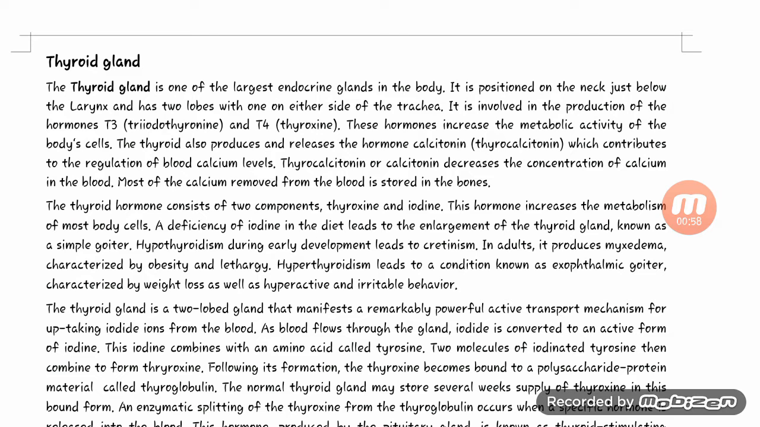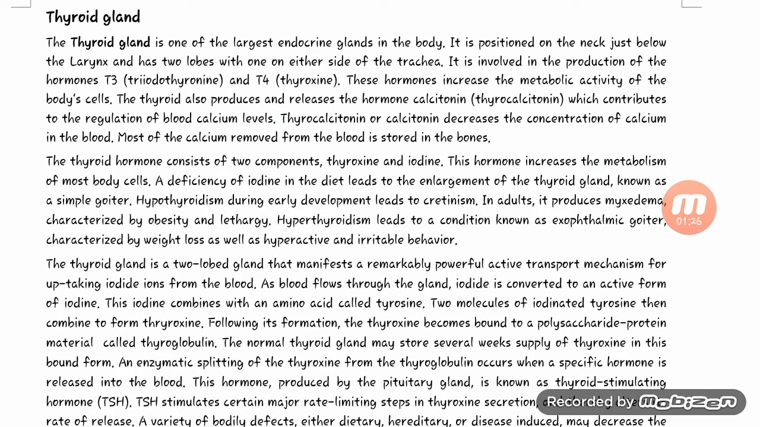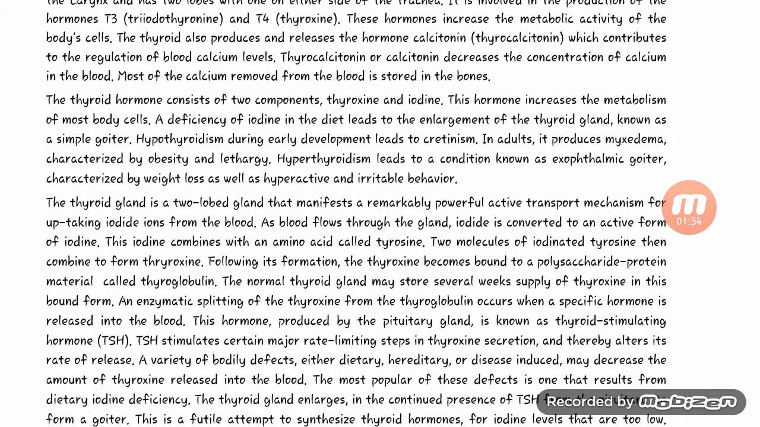A deficiency of iodine in the diet leads to the enlargement of the thyroid gland, known as a simple goiter. Hypothyroidism during early development leads to cretinism. In adults, it produces myxedema, characterized by obesity and lethargy. Hyperthyroidism leads to a condition known as exophthalmic goiter, characterized by weight loss as well as hyperactivity and irritable behavior.